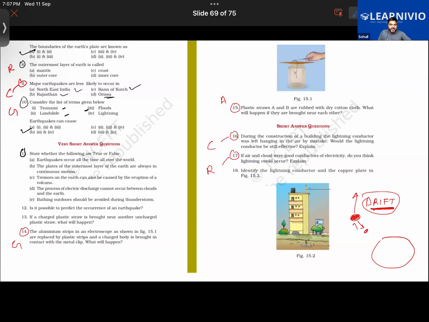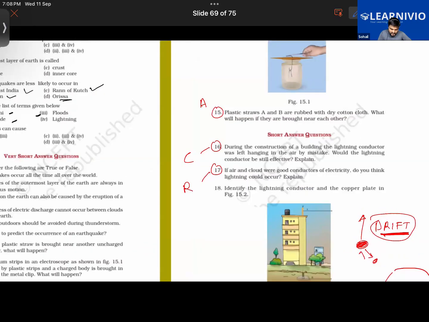Yes. Did you understand the question, or do I need to answer this, or will you be completing this? Yes, Gauri, you understood the question, no? No, sir. Not getting it.